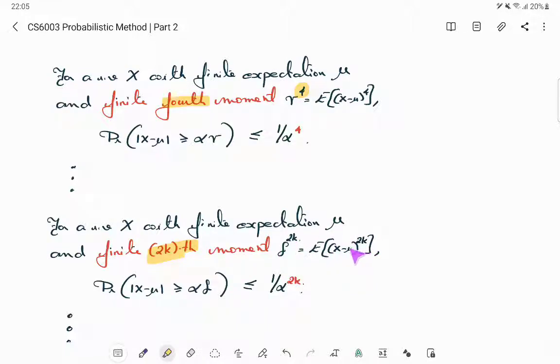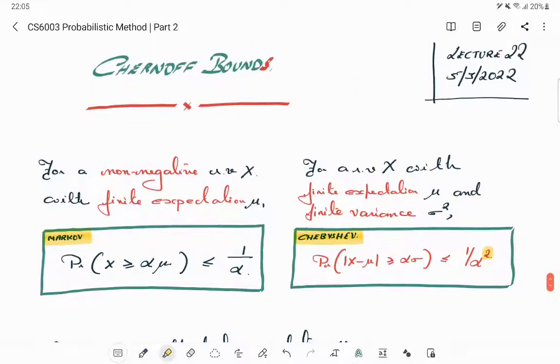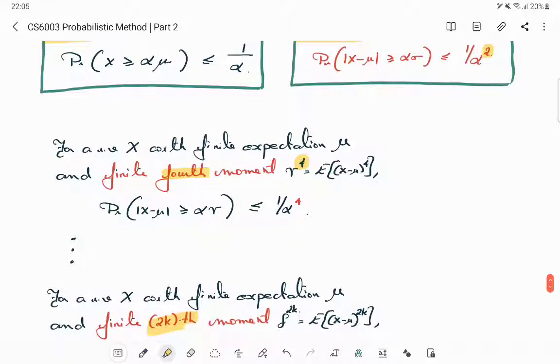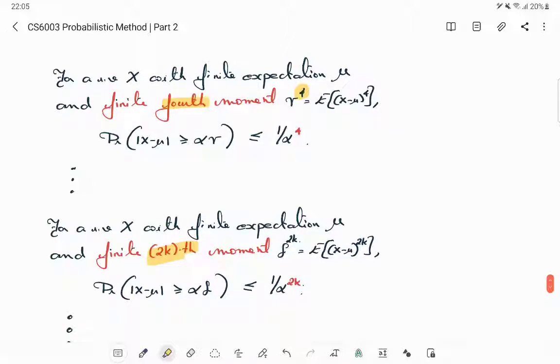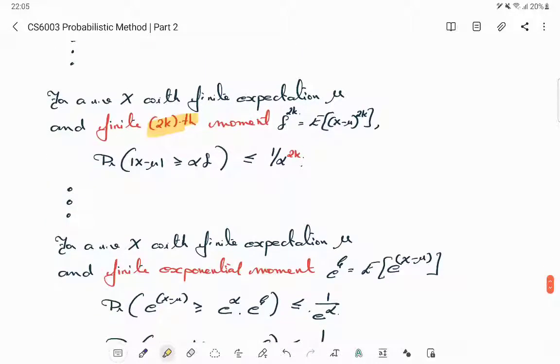If that exists and is finite, then by the same trick I can get a 1 by alpha to the power 2k bound. But remember here it was sigma, then it's alpha times sigma here, alpha times gamma here, alpha times delta here. They may be different, so it's not a direct comparison, but most of the time as long as these are constants, that does not matter. It's the rate at which the probability decays that's going to matter.